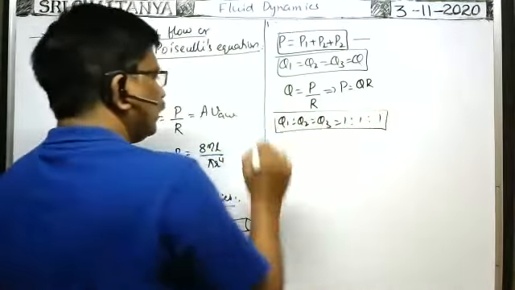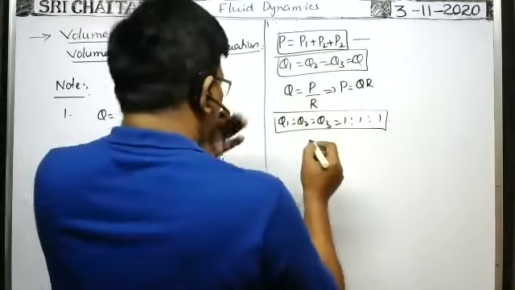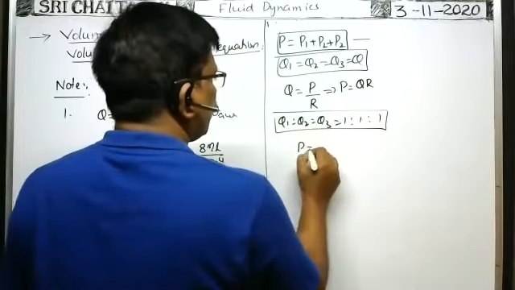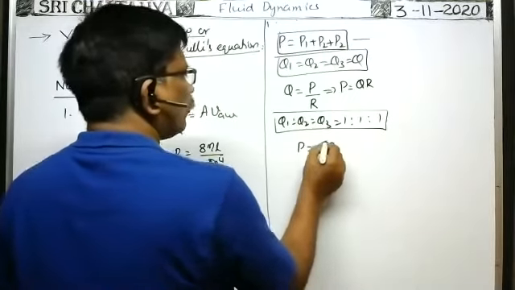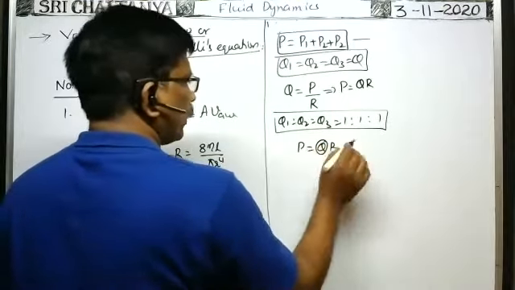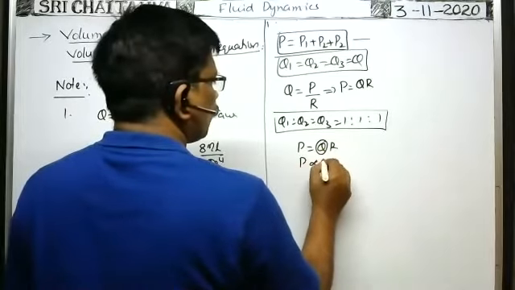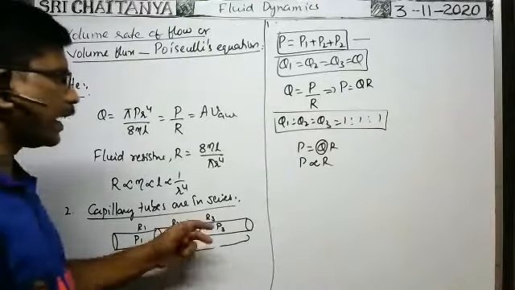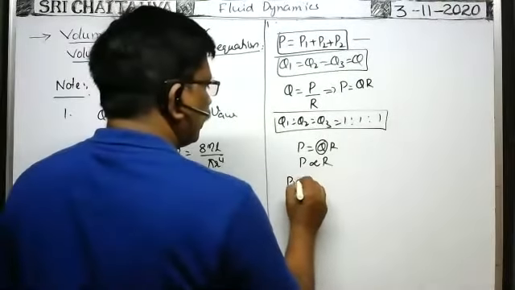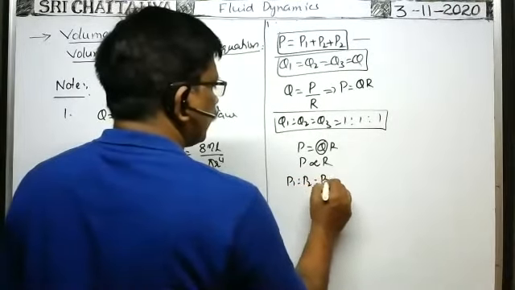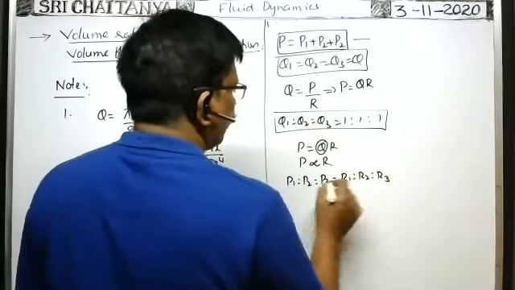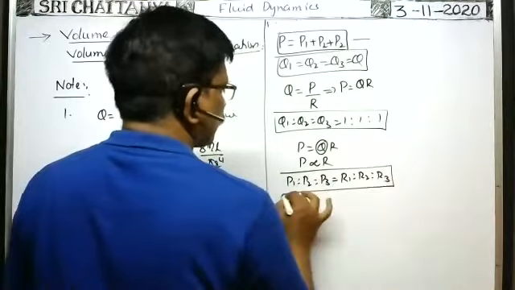Next, from this formula, P is equal to QR. As the volume rate of flow remains the same, Q is constant, so keep it aside. Then P is proportional to R. Then the ratio between the pressure differences across the capillary tubes, P1 is to P2 is to P3, is equal to R1 is to R2 is to R3. It is the ratio between the pressure differences.